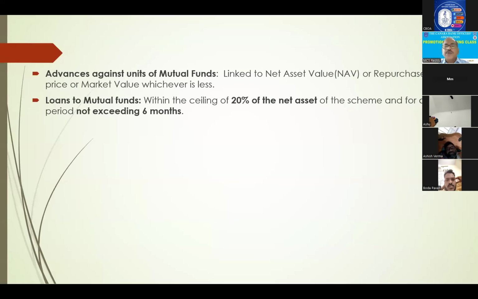Advance against units of mutual funds. When the lock-in period is completed, then we can finance advances against mutual funds. And while financing, the net asset value or repurchase price or market value, whichever is lower, that we consider as security. And loans to mutual funds are within 20% of the net asset of that scheme. Suppose some scheme is ending in the next 6 months or 1 year. In such a case, if they want funds for redemption of units, they may sometimes raise loans. So the maximum we can give is 20% of the net asset of that scheme, and not exceeding 6 months. This is directly to mutual funds, right?